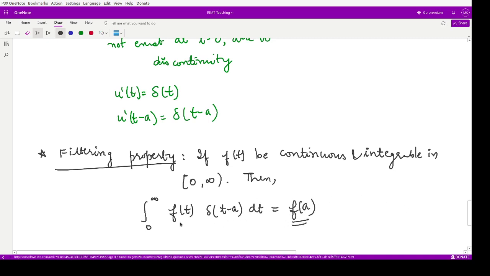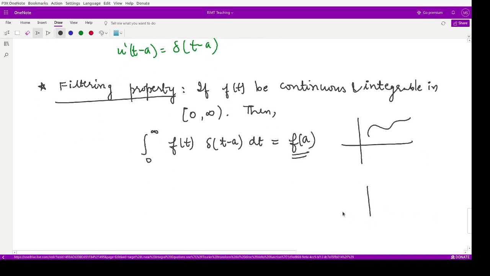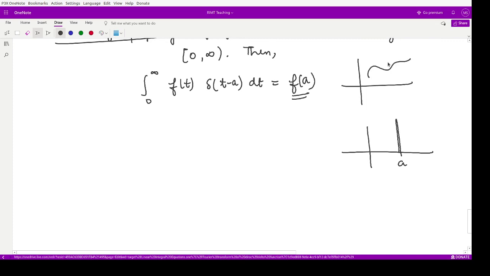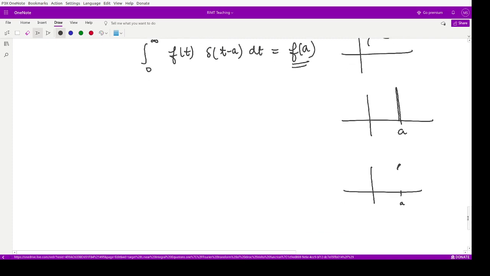So if you multiply any function with this Dirac delta function, what does it mean? It means that your function is only defined at that particular impulse. Suppose this was your function and the Dirac delta function is defined at a single pulse at this point. Whenever you multiply this by this function, you would have the function's value only at this particular point. So this is the Dirac delta function multiplied by f of a. This is the meaning of this property.